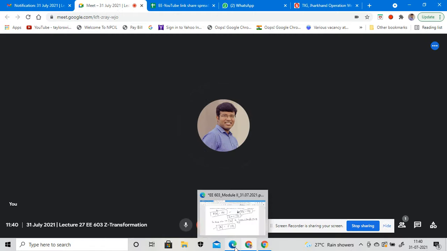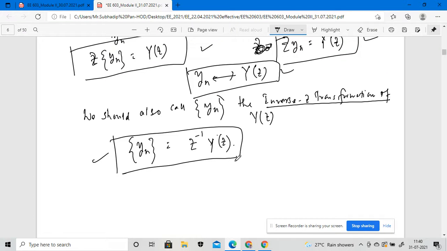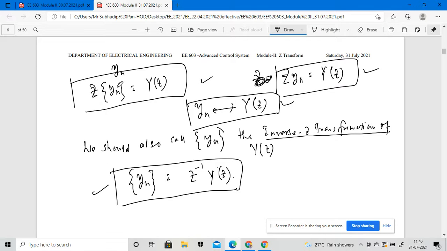Is it clear? Okay, so in case of a sequence, the z transformation of the sequence y of n is actually this. If we are applying the inverse z transformation of this particular sequence, then it should be the z inverse of y of z.